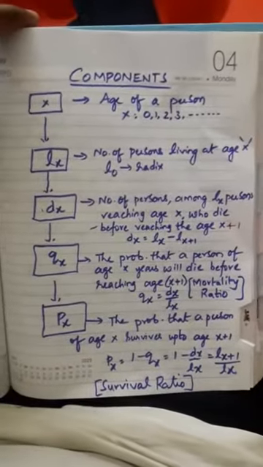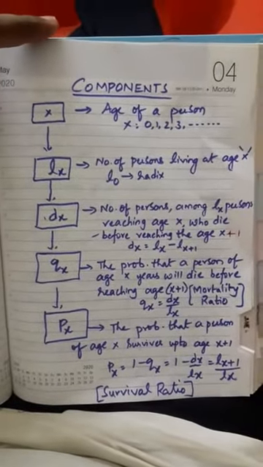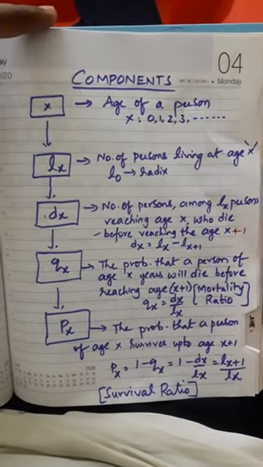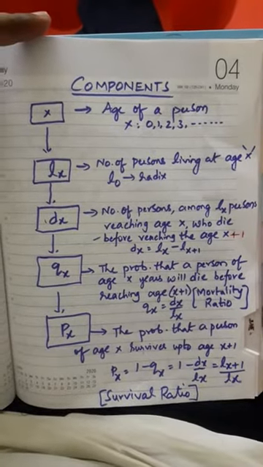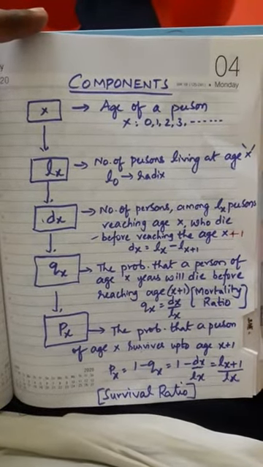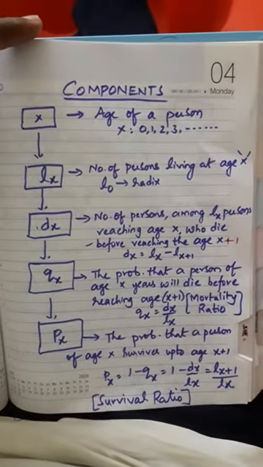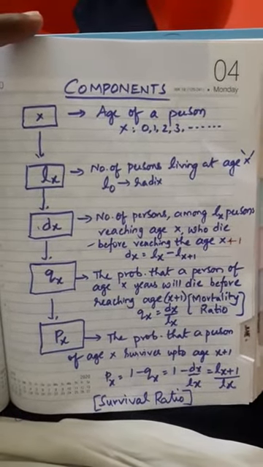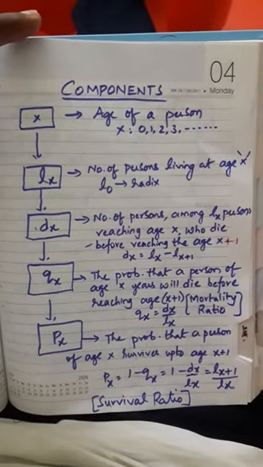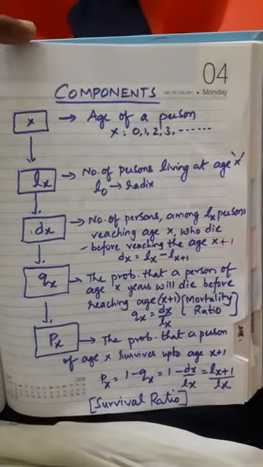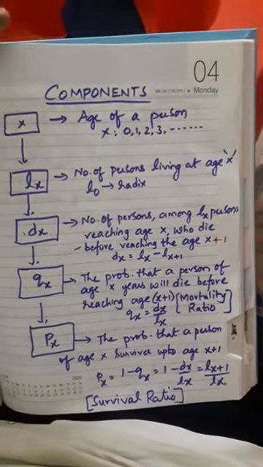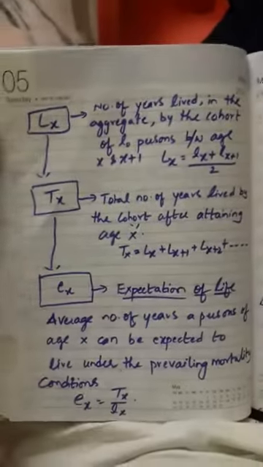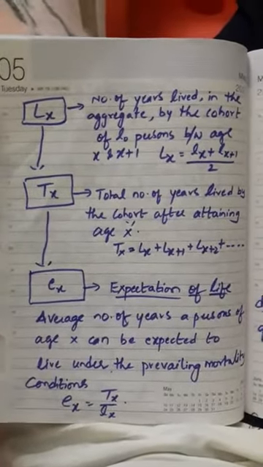So I'll just show you once again the components of life table. So these are all the components. Very important question for 5 marks. Remember students. And very interesting also. You can find out the life expectancy of anything from age 0 till reaching the next age, and how long they are going to survive, prevailing the mortality condition also. Everything. Fine. So these are all the components of life table.